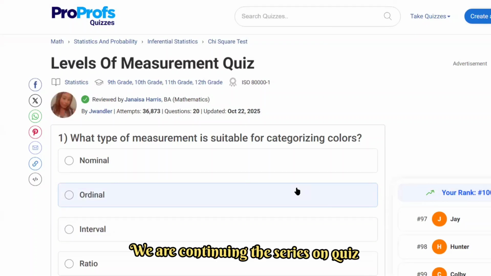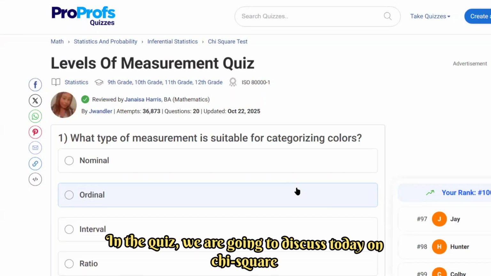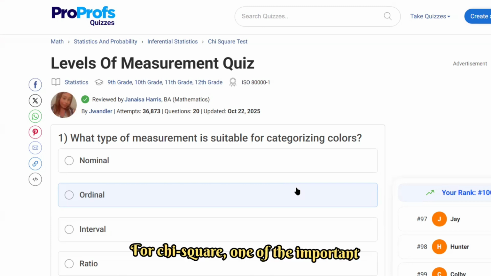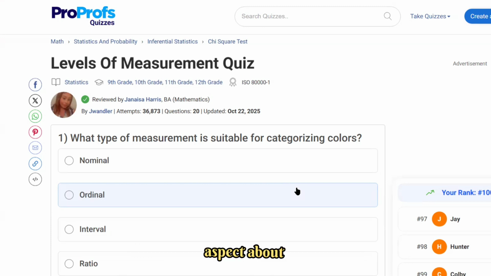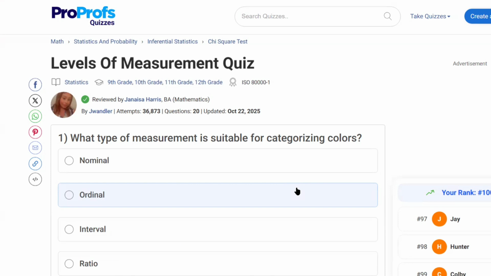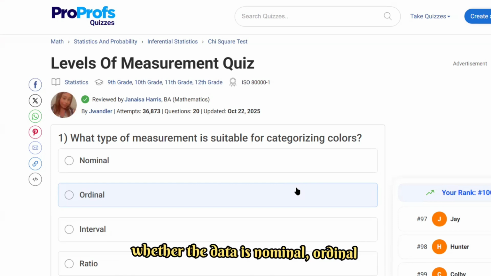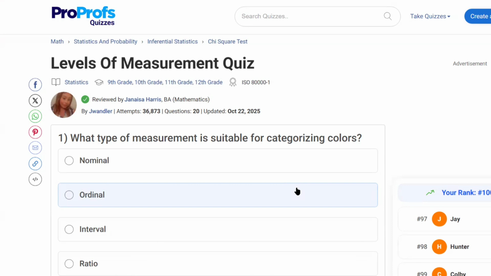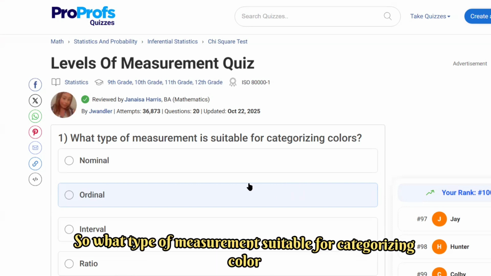We are continuing the series on quiz. In the quiz we are going to discuss today on chi-square. One of the important aspects about chi-square is that you need to know the data type, whether the data is nominal, ordinal, ratio, or interval. Let's get started. What type of measurement is suitable for categorizing color?